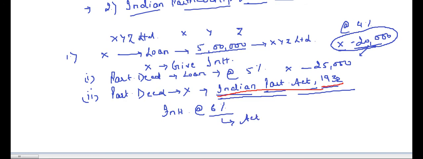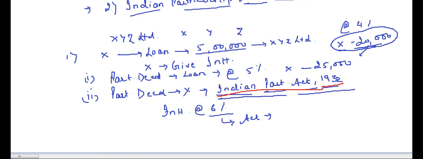Now, many of you may ask, why 6%? Why not 10%? Why not 8%? See, I told you in the very beginning that some things are defined by law. We can't question why is it like this, why is it 6% and not 8%, why is it not 10%? Because this is given by law that it is 6%.